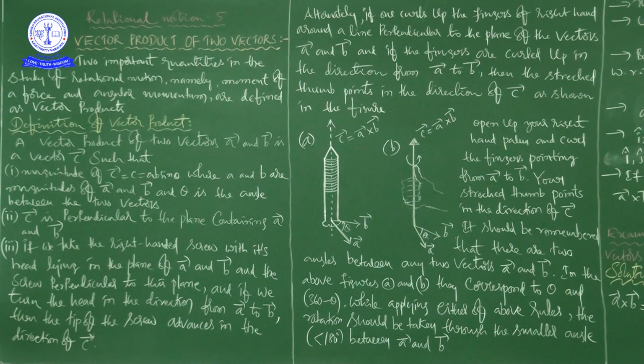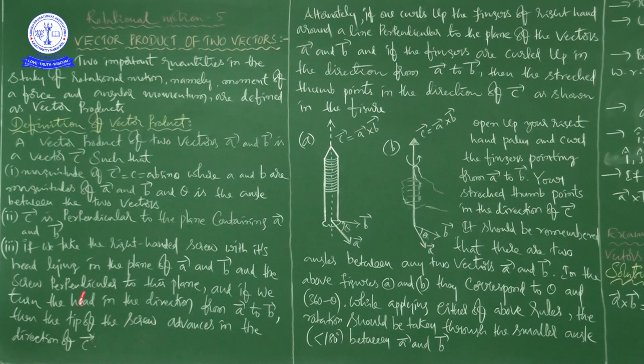Next, third one, if you take the right handed screw with its head lying in the plane of a bar and b bar, and the screw perpendicular to this plane, and if we turn the head in the direction from a bar to b bar, then the tip of the screw advances in the direction of c bar, right?